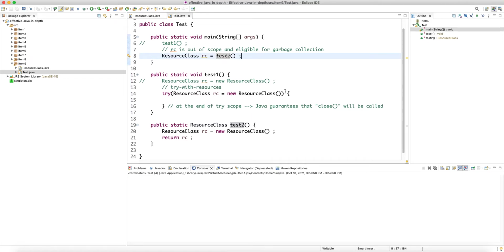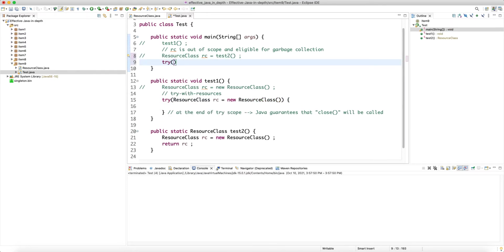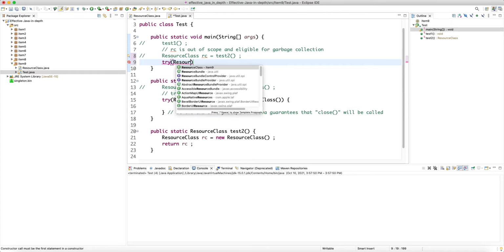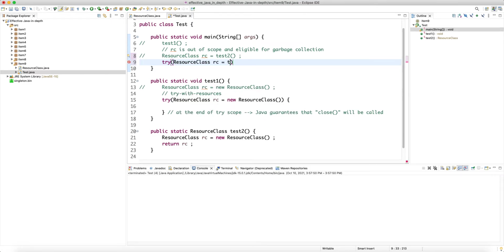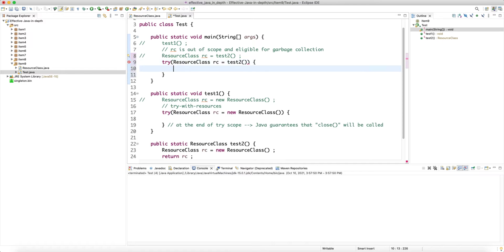So we're not directly calling the new, we don't do this. Instead, let's see if we can use try with resources. So try with resources, ResourceClass rc is test2, and this seems to compile fine.